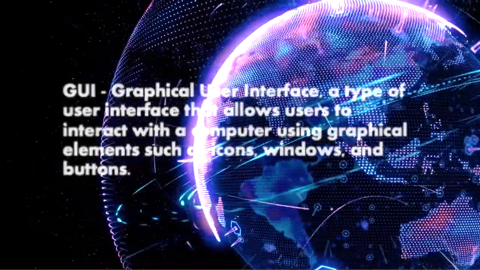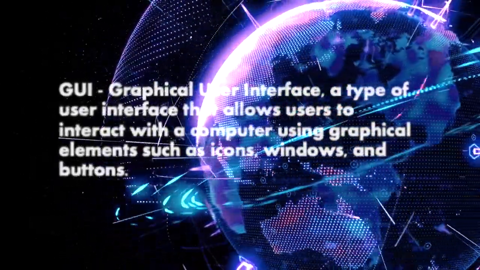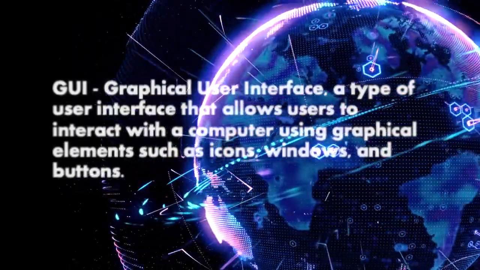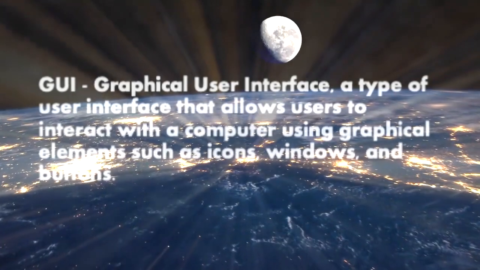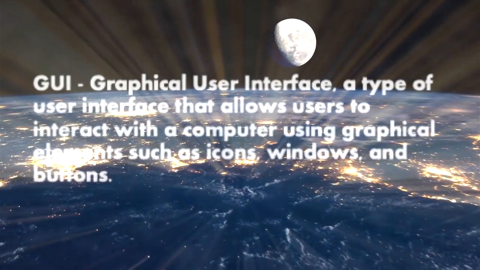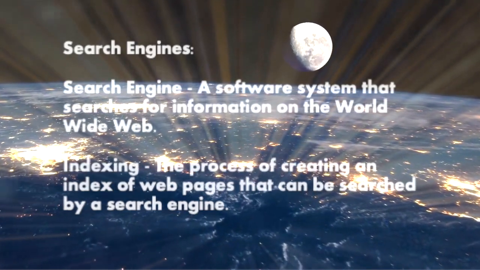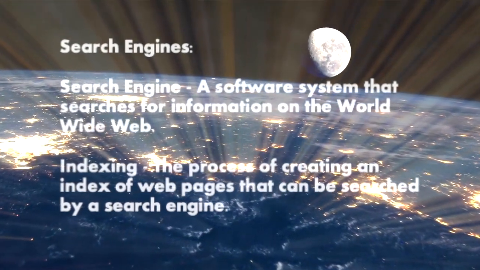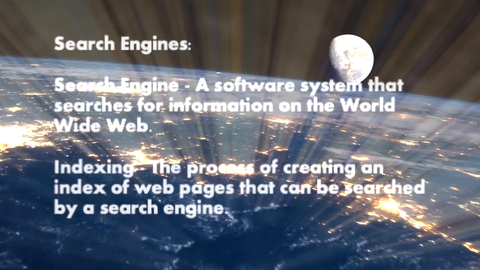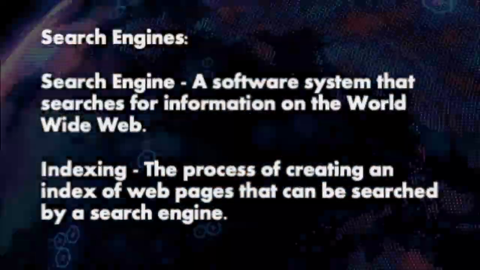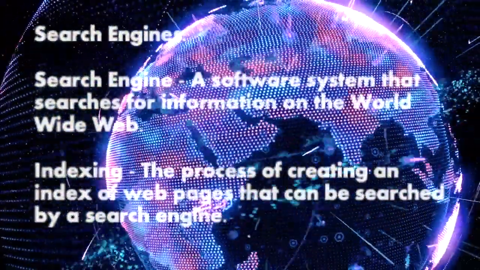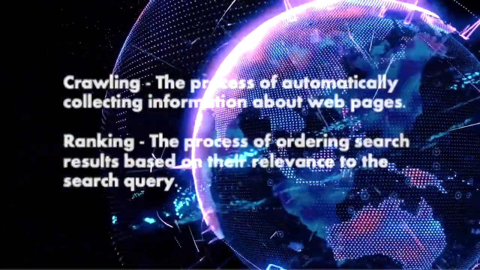output. GUI, Graphical User Interface, a type of user interface that allows users to interact with a computer using graphical elements such as icons, windows, and buttons. Search engines. Search engine, a software system that searches for information on the World Wide Web. Indexing, the process of creating an index of web pages that can be searched by a search engine.